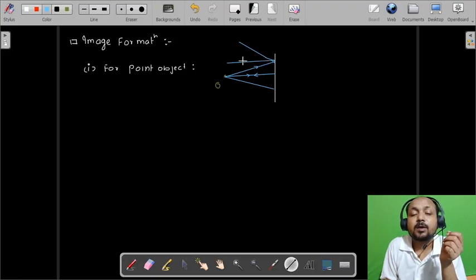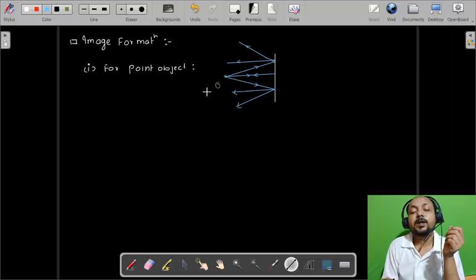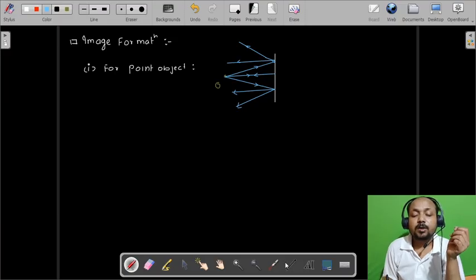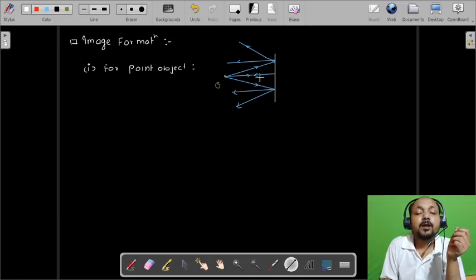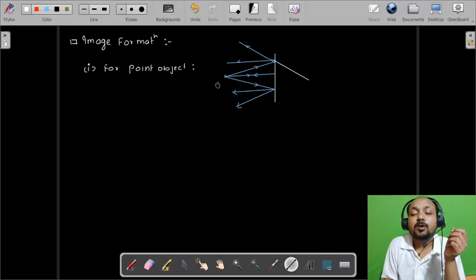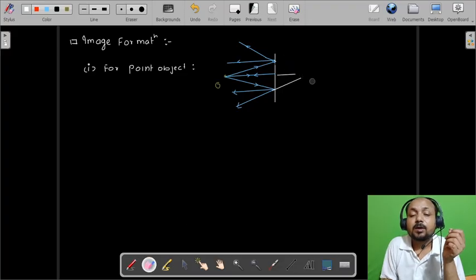In this way, this is the normal and this is the reflected ray. Similarly here also, it is the incident ray and it will reflect to another direction, and here it will be the normal. How the image will form is decided by the reflected rays. We just have to extend the reflected rays, and then the location of the image will be found. So here, this will be the location of the image, that we can see here.